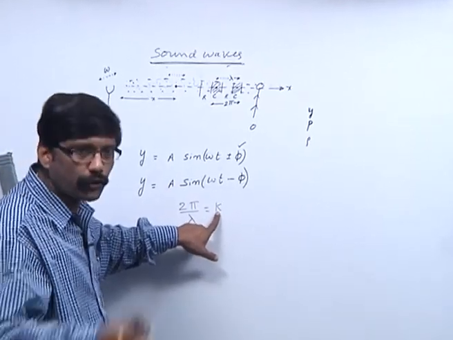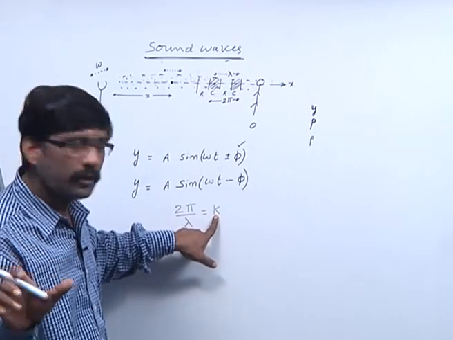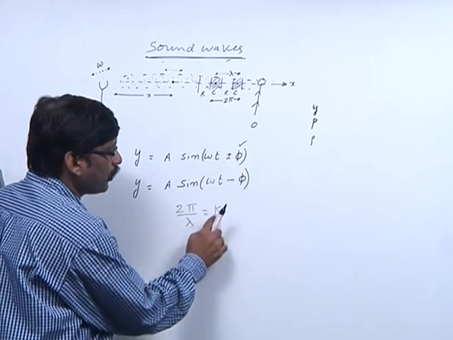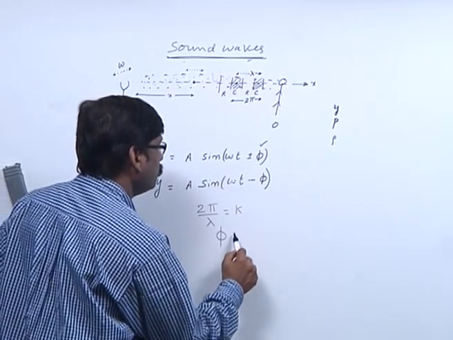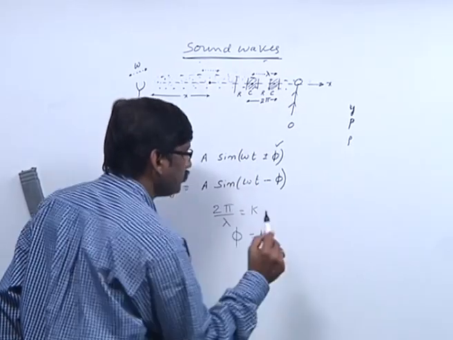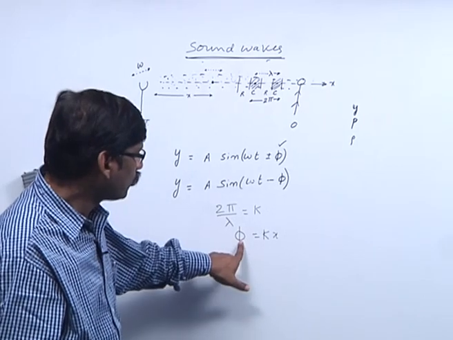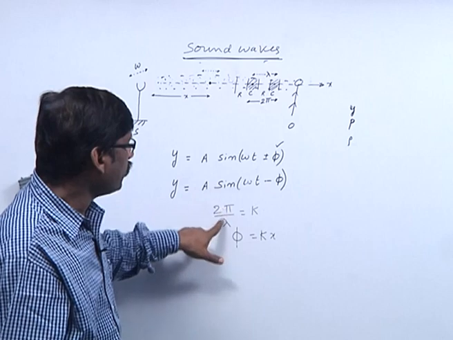Of course, for a given wave, wavelength is constant. So, 2 pi by lambda is a constant, k is constant. So, phi is equal to 2 pi by lambda into x, that is kx. phi is equal to kx. So, remember that here k is 2 pi by lambda.